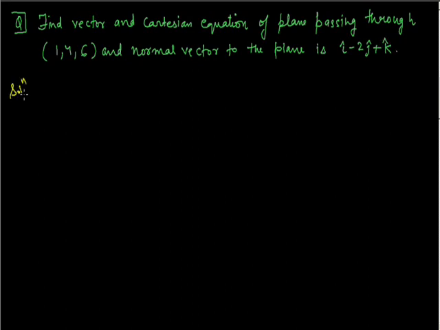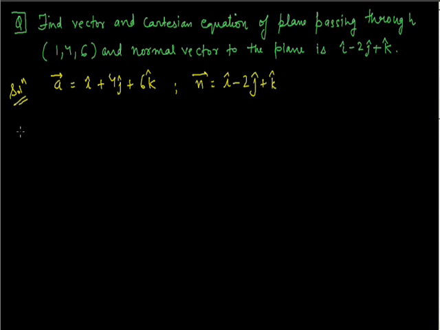So you need to find the equation of a plane in vector and Cartesian form which passes through the given point 1, 4, 6, and the normal vector to the plane is this. So for the vector form, let's write down the position vector of the given point. The given point is 1, 4, 6. Therefore, its position vector will be 1 into i cap plus 4 into j cap plus 6 into k cap. And here the normal vector is given to us as i cap minus 2j cap plus k cap.